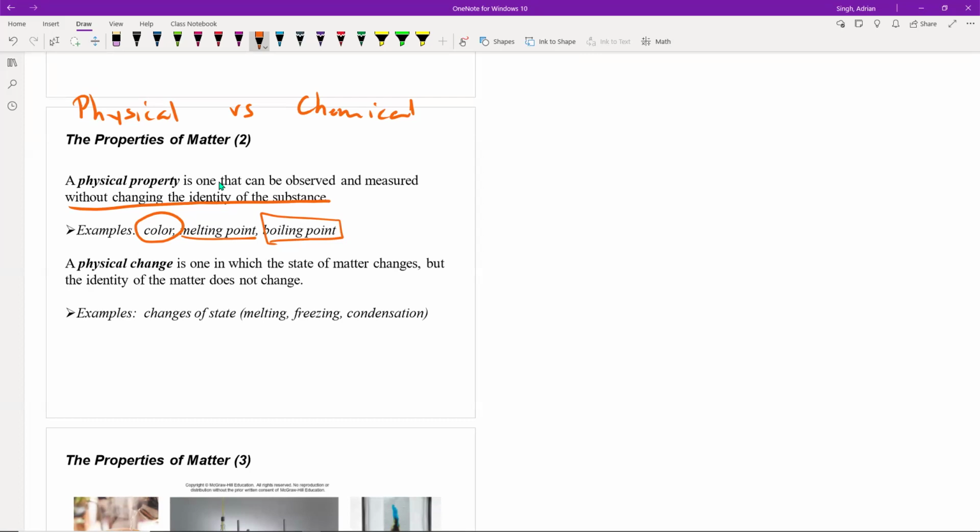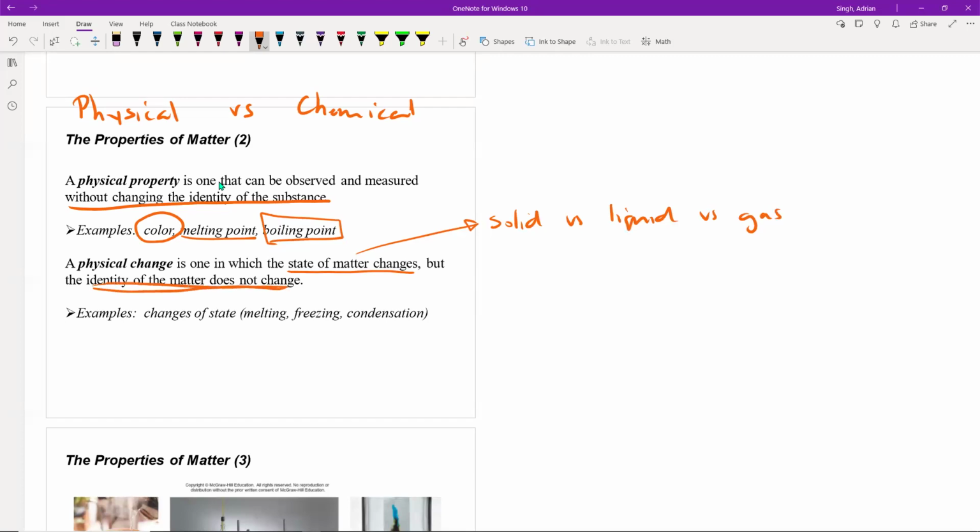And a physical change, flowing along with that, is a change whereby the state of the matter changes. The state of matter would be something like solid versus a liquid versus a gas, but the identity of the matter does not change.